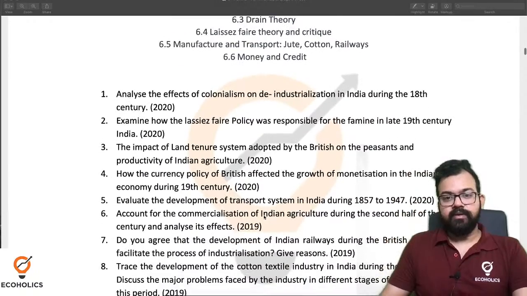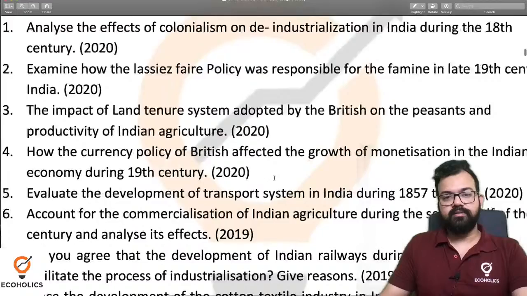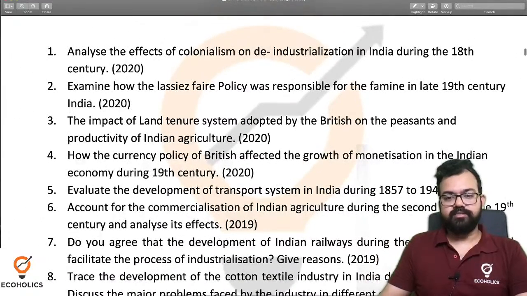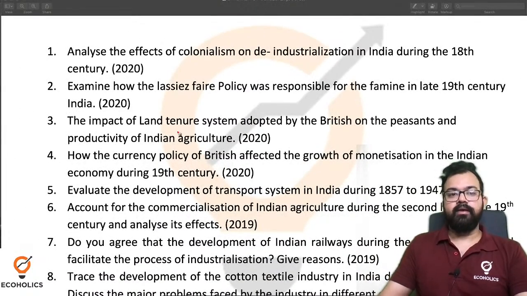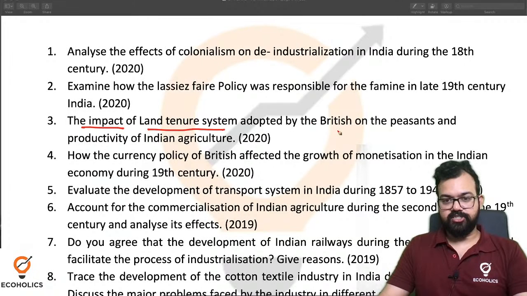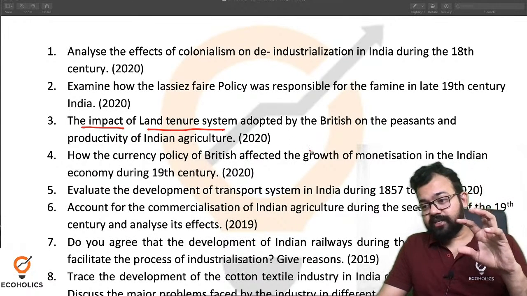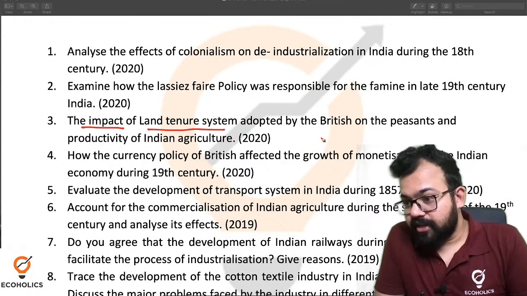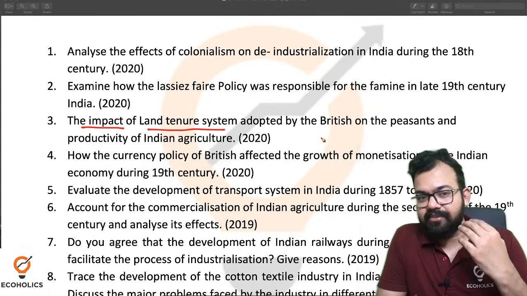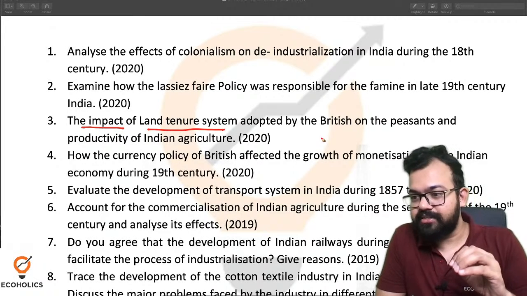Let's see another question. I hope it's more zoomed out now. You can see the third question: the impact of the land tenure system adopted by British on the peasants and productivity of agriculture. Now what you have to answer here, can you tell me? I am expecting you to comment in the comment section.